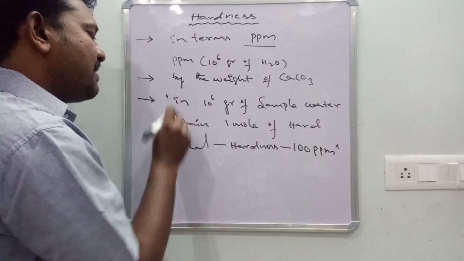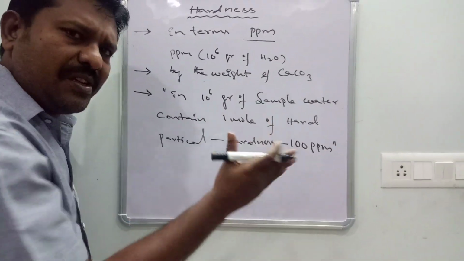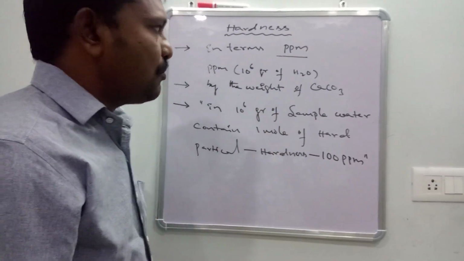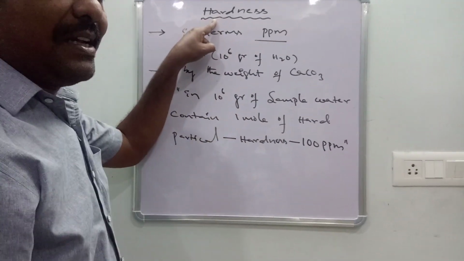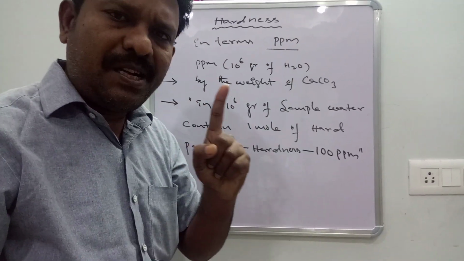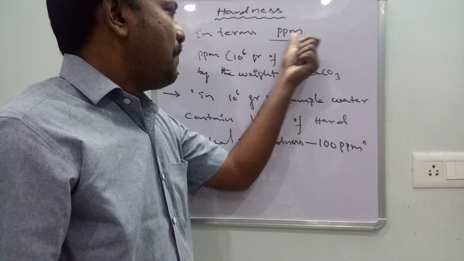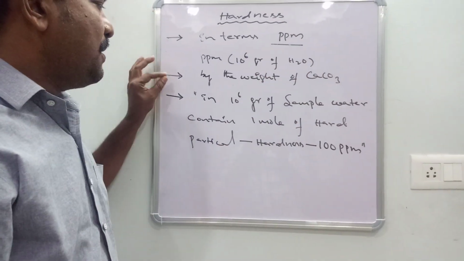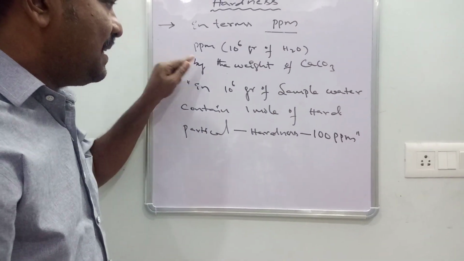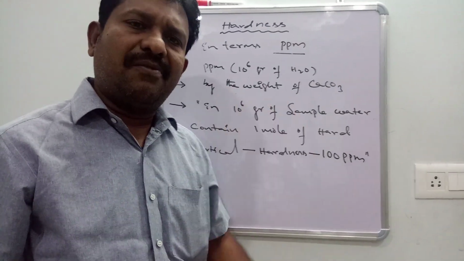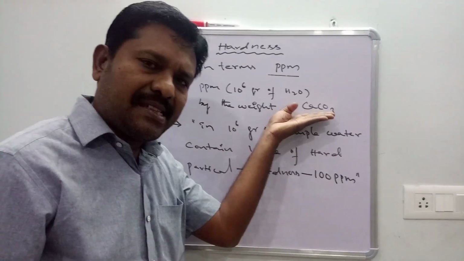Based on this one point, we can attempt a number of problems. Again I am defining 3 points, see. How to measure hardness: hardness is measured in terms of ppm. That is point number 1. ppm means parts per million, 10 power 6 grams of water. Point number 2: hardness is measured by the weight of CaCO3. When we measure hardness, the reference compound is CaCO3.